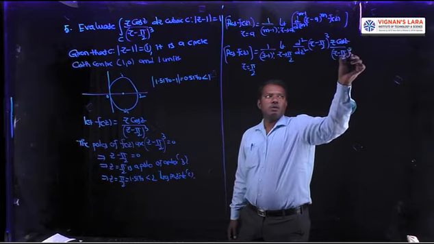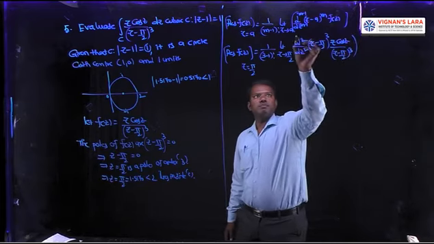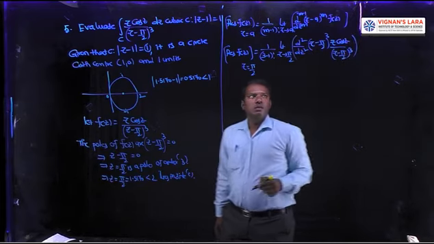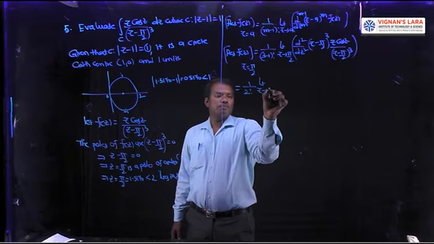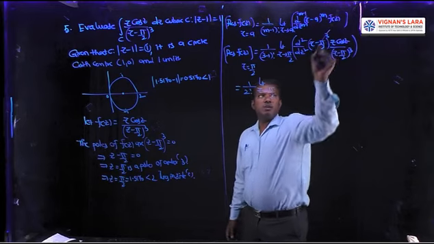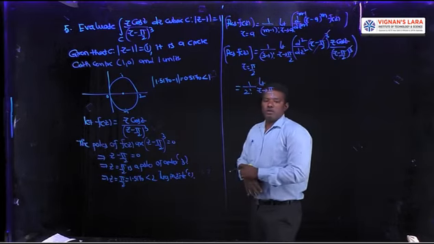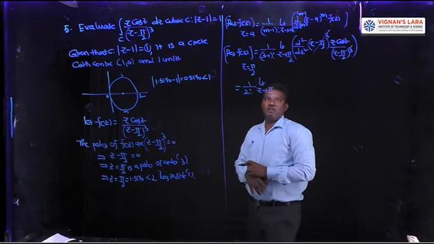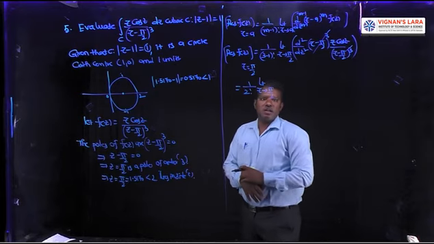That equals 1 by 2 factorial, limit z tends to pi by 2. Here (z minus pi by 2) whole cube cancels. Then the remaining value is d square by dz square of z cos z.